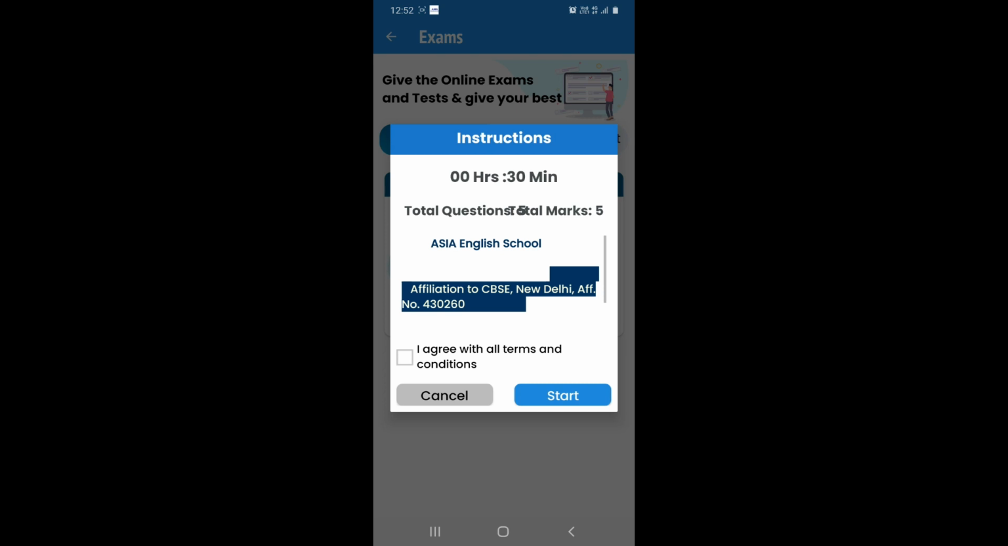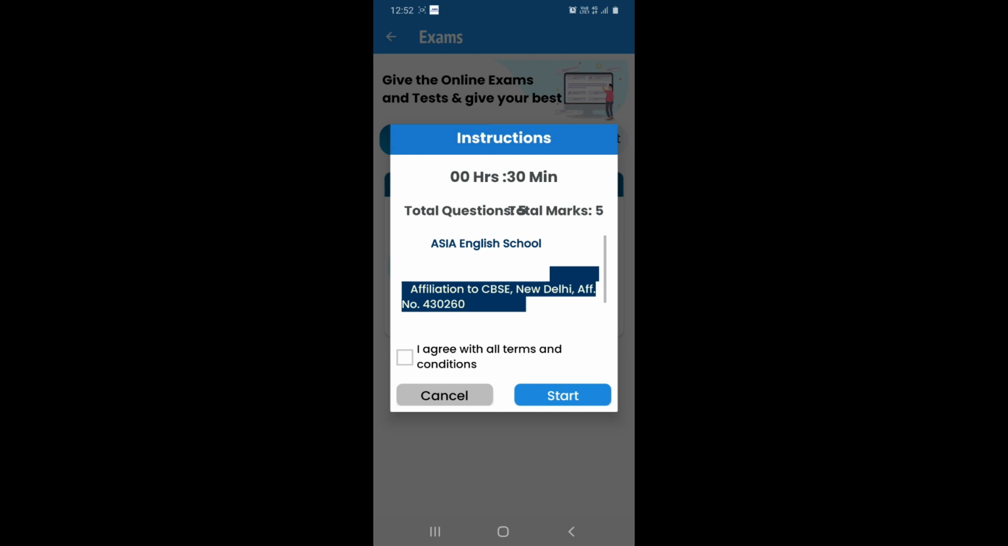you will see instructions. You can see the first line, the time duration given for that particular test. Here it's 30 minutes, but for you, the time duration mentioned will be the time that is allotted for that test. You can see the second line mentions the total number of questions and the total marks for the test.